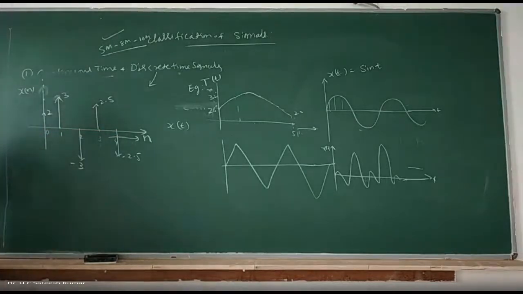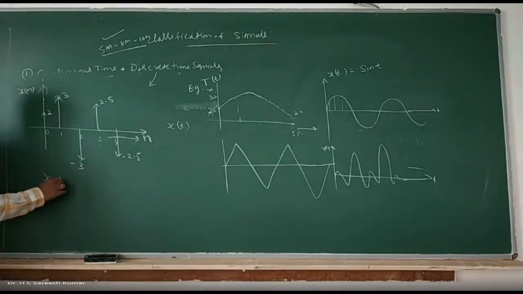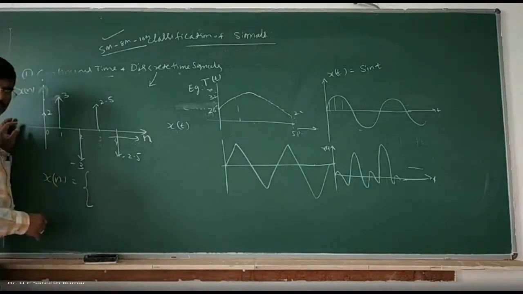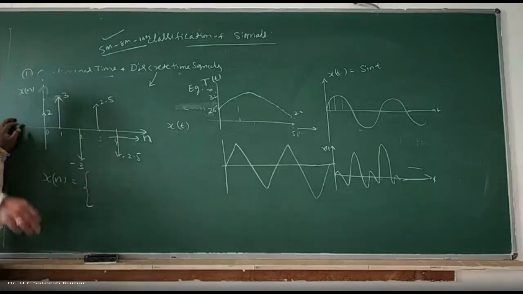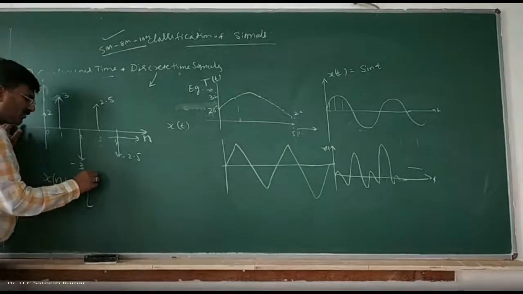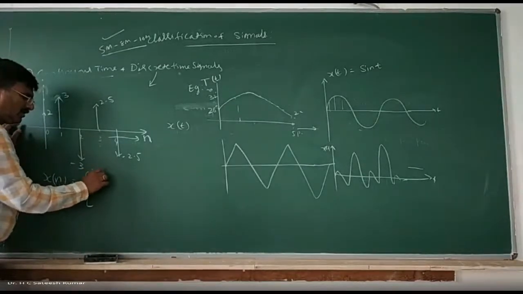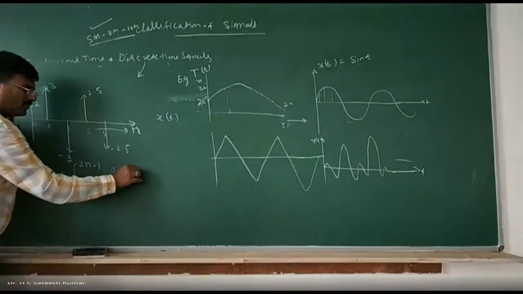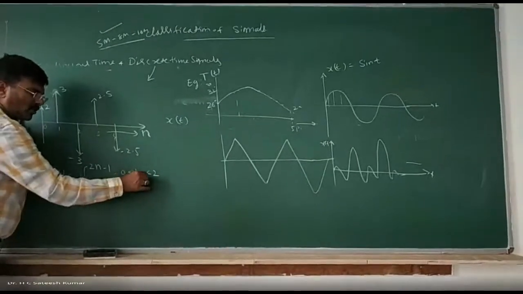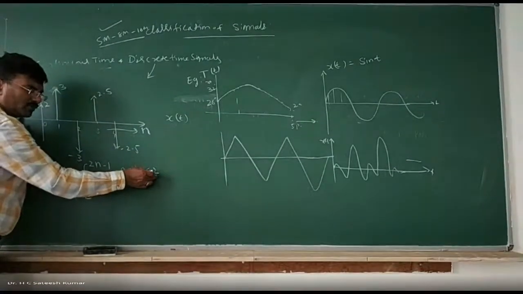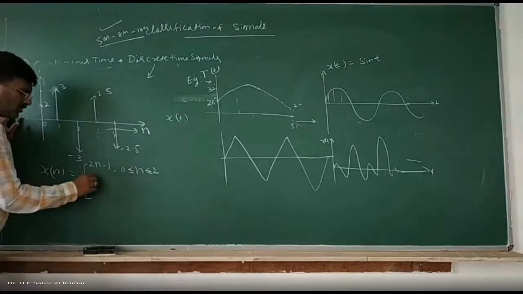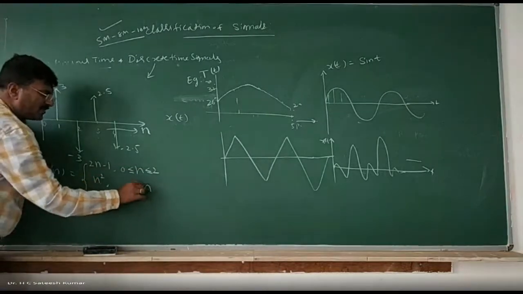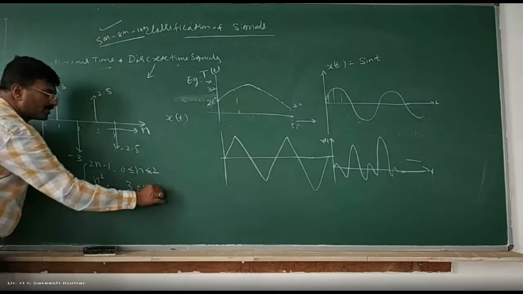So x of n can be written mathematically, and the same thing we can write graphically also. x of n is equal to 2n minus 1 for n lying between 0 to 2, including 0 and 2, that is less than or equal to. And it is equal to n square for n lying between 3 to 4.